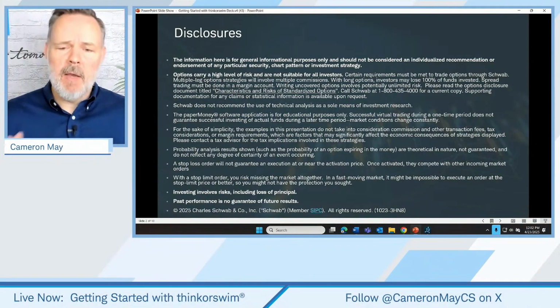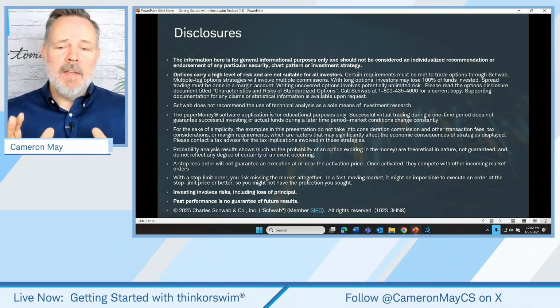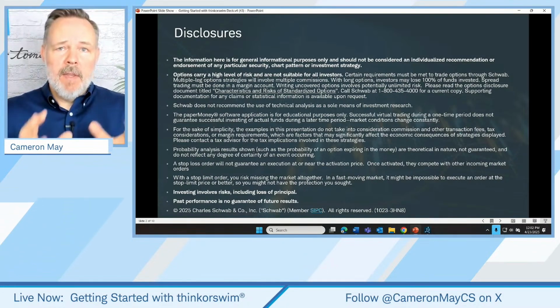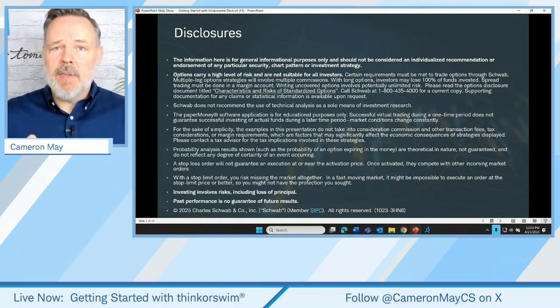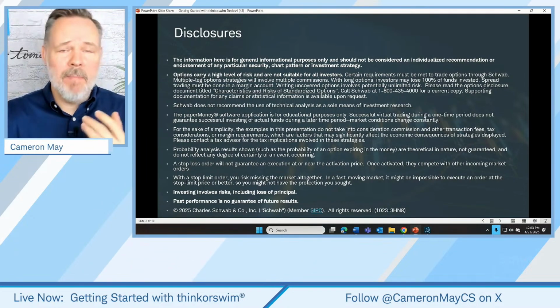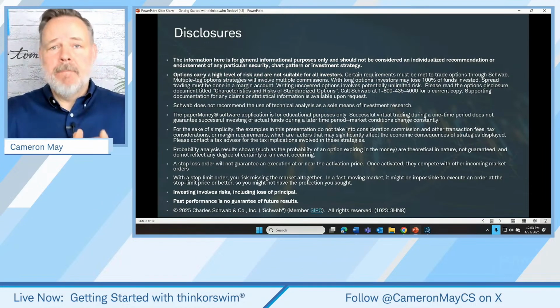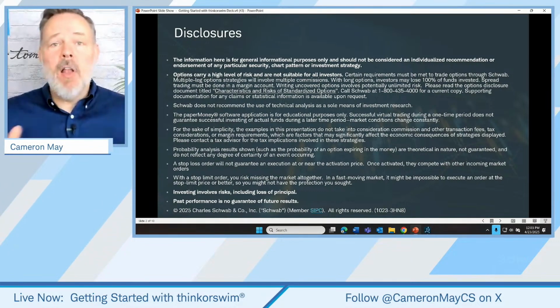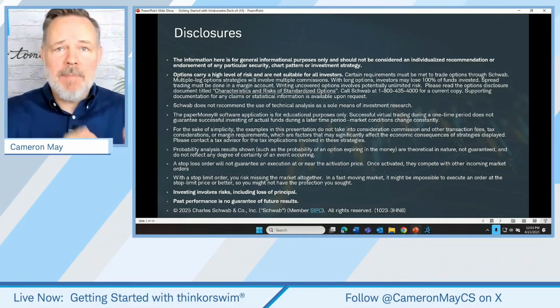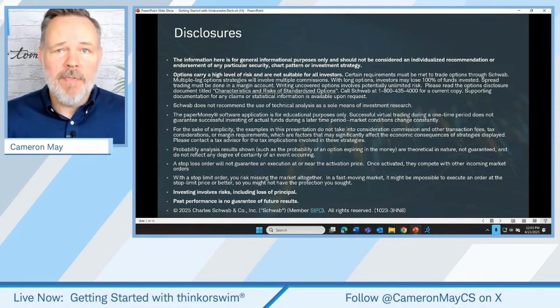All right, so let's set the agenda for the day. We're going to be talking about this tool called the risk profile, and really what it attempts to address is, for an options trader about to place a trade, there are lots of things they might want to know in advance about that trade. How much can it make? How much can it lose? What are the odds of success or failure? Where does it break even? What variables might influence that trade toward success or failure? All of that is captured very nicely on the risk profile tool.